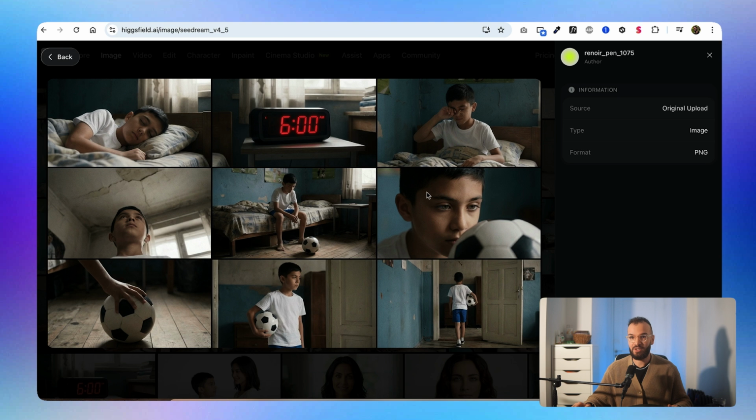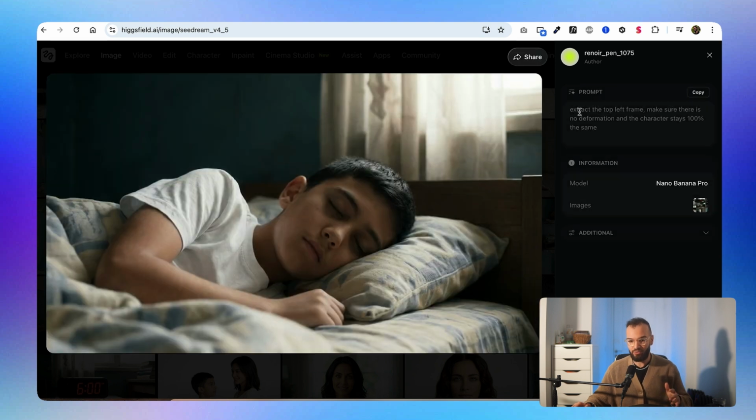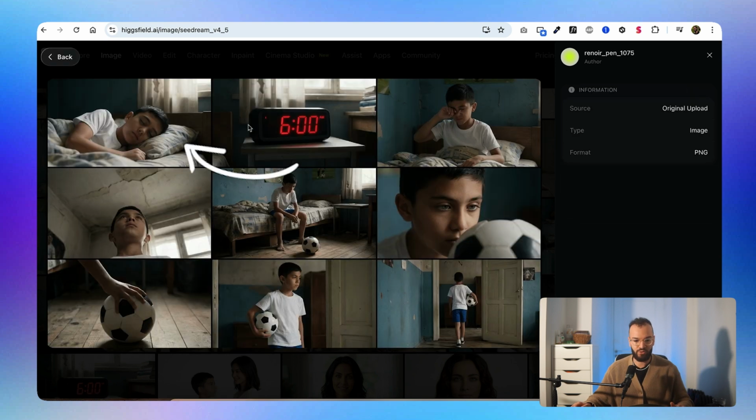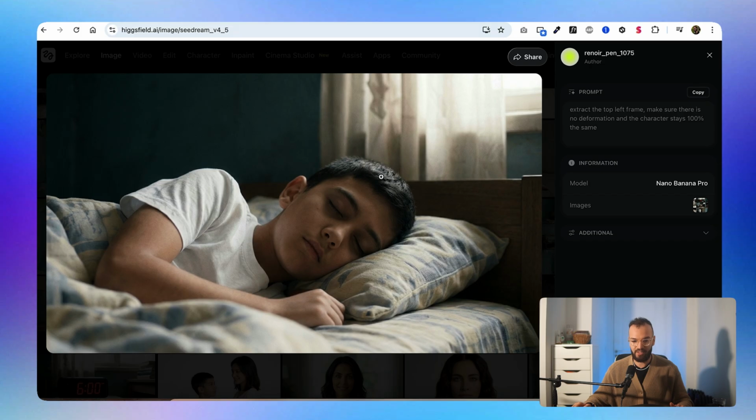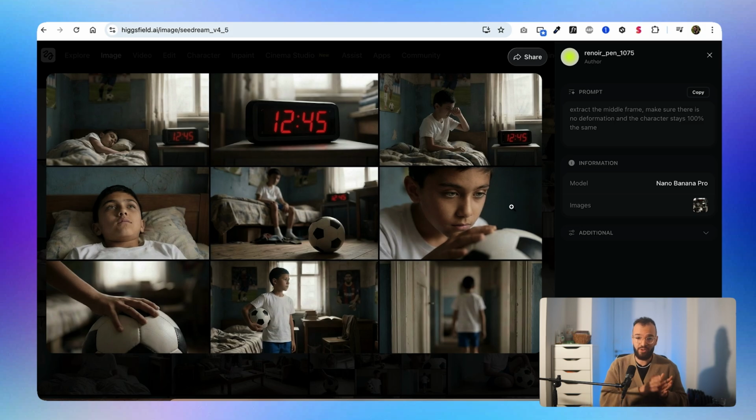Then I used this image as a reference, and I just told it to extract, for example, the top left frame, which was actually the one where he's sleeping, and I get a high quality image that I can use as a still frame to create my next scene. So I did this process 2 or 3 times so I can get different images that I can choose from. For example, this bottom one was really nice, this one also.